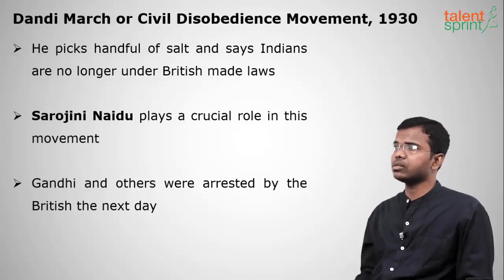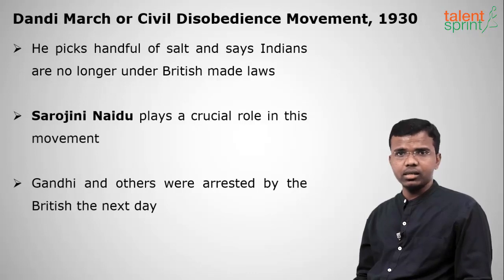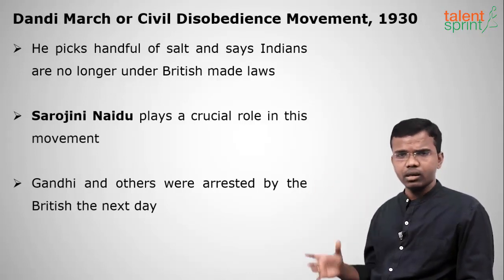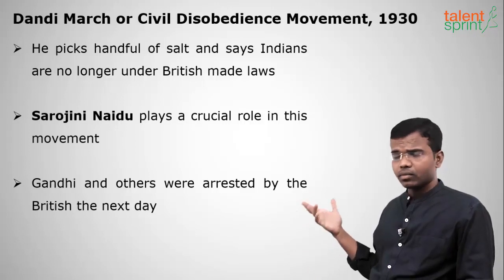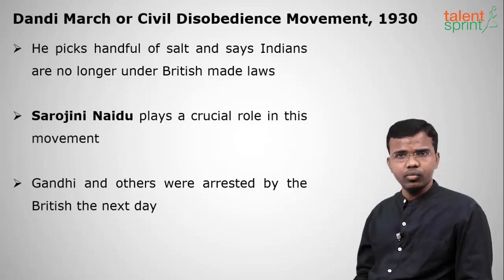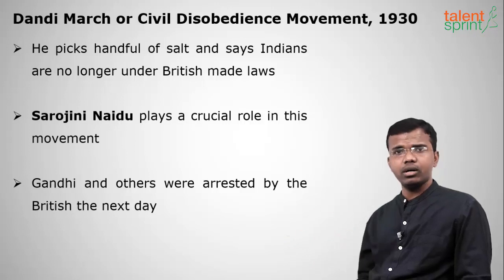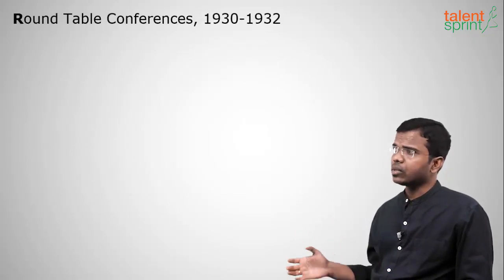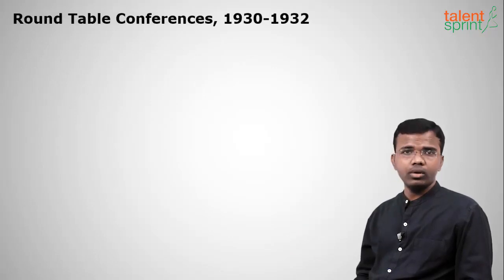So for this action, Gandhiji will get arrested, and some more important people like Sarojini Naidu, Maulana Abul Kalam Azad, and Chakravarti Rajagopalachari at Tanjore will play important roles in this movement at different places. Okay. And moving on to the next event, round table conferences.